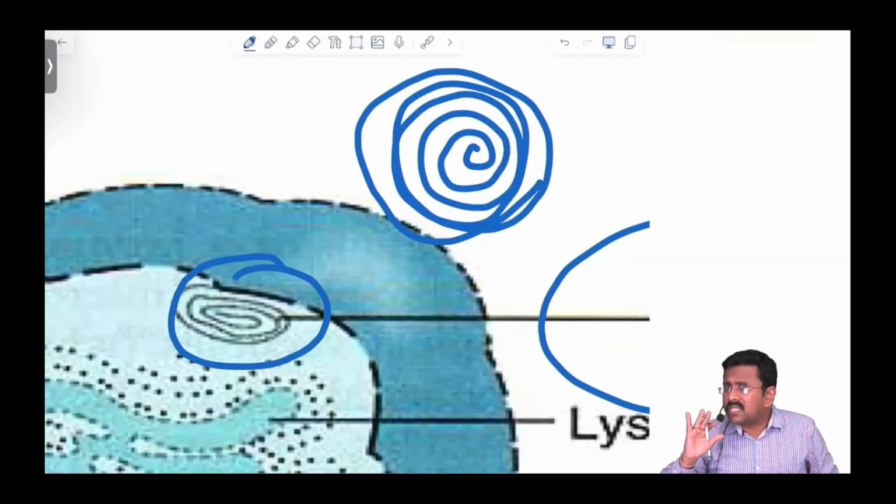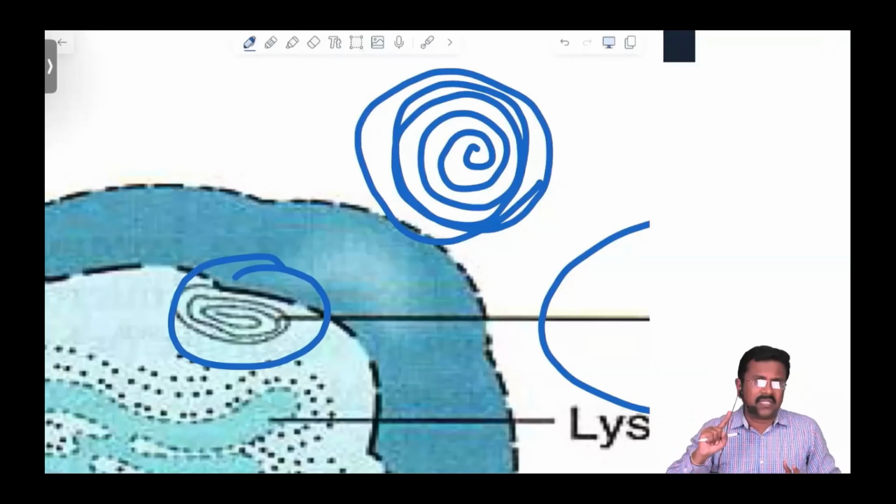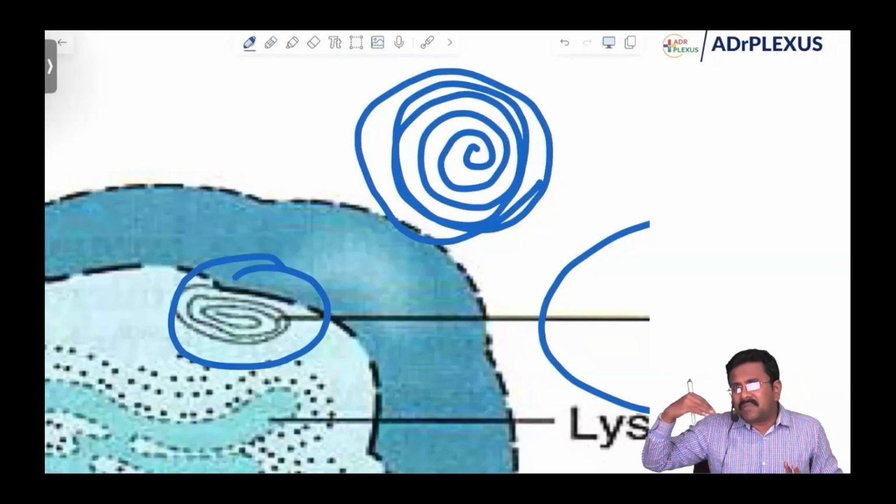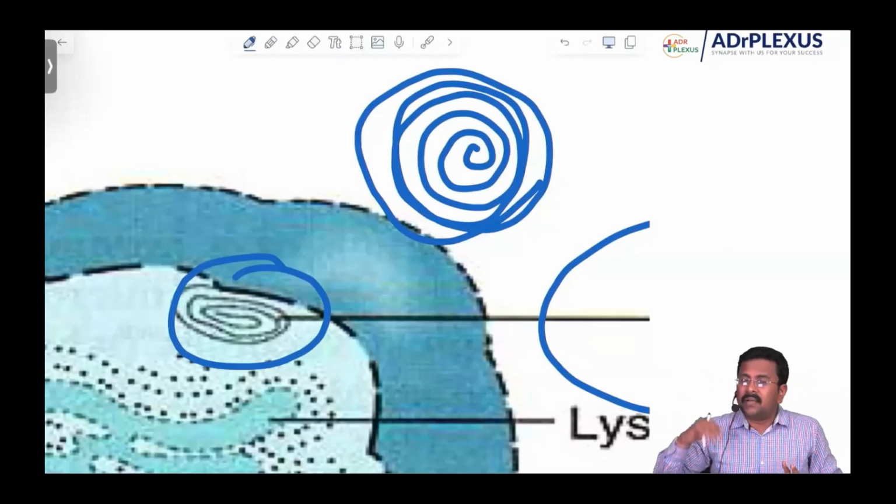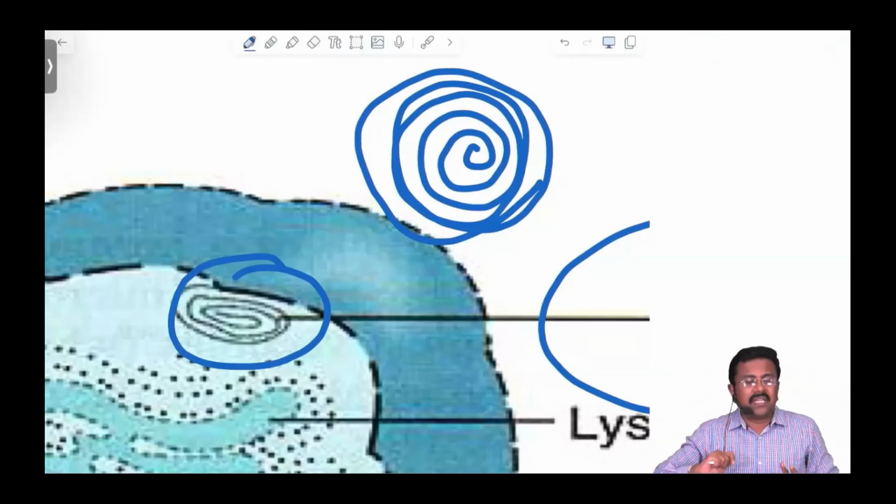This is commonly seen in irreversible cell injury. Note down my words: I'm saying commonly seen in irreversible cell injury, but that means in reversible cell injury also it can be seen, but the incidence is very low. So it depends on how the examiner asks. Myelin figures are commonly seen in, if you have to choose one option, irreversible cell injury. If asked, myelin figures can be seen in all of the following, then choose reversible injury as well as irreversible injury.